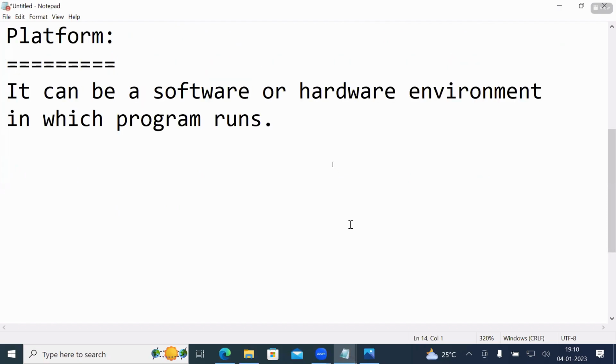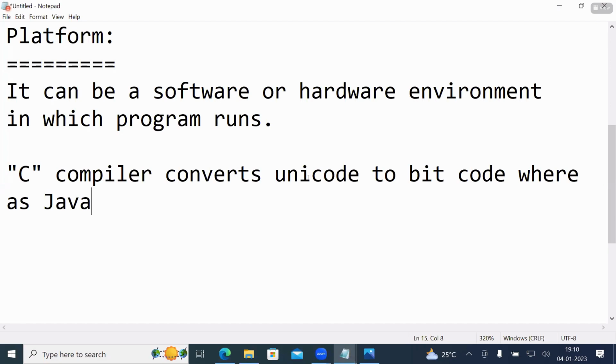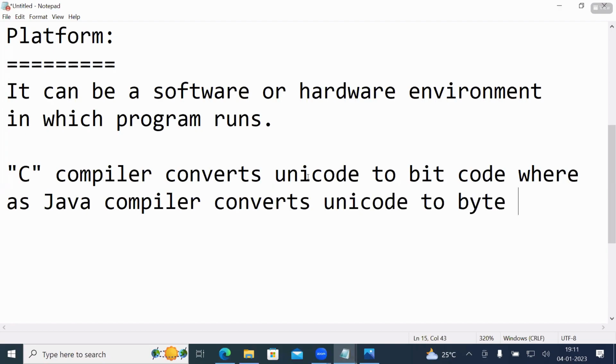C compiler converts Unicode to bitcode, whereas Java compiler converts Unicode to bytecode.